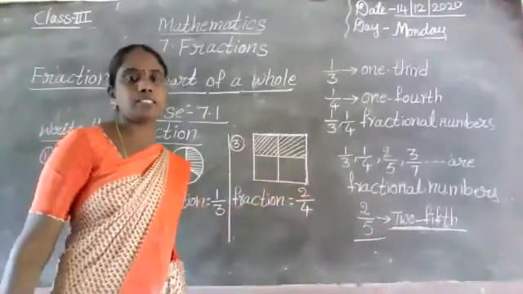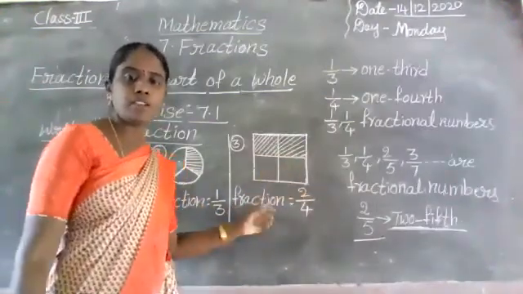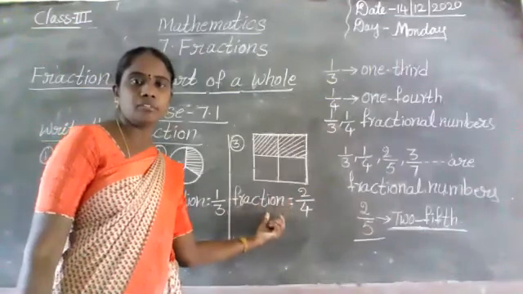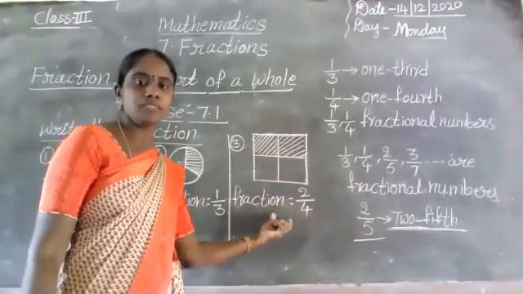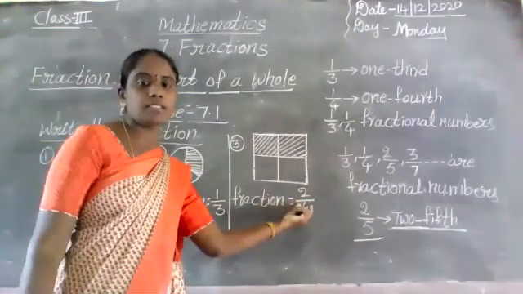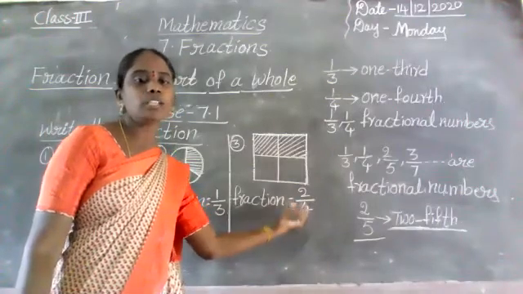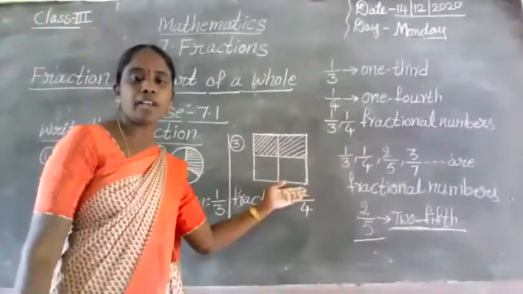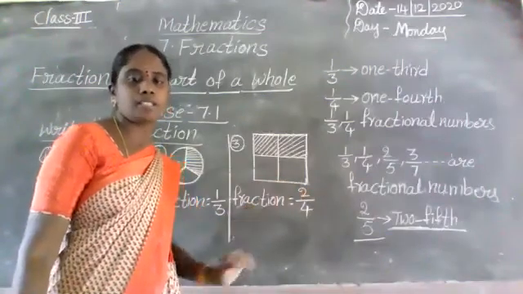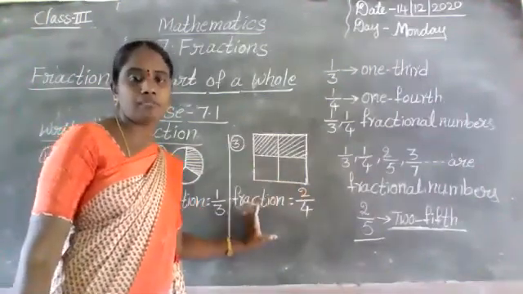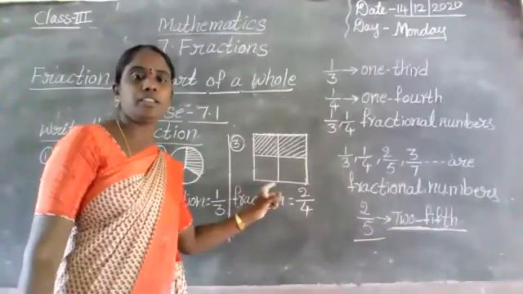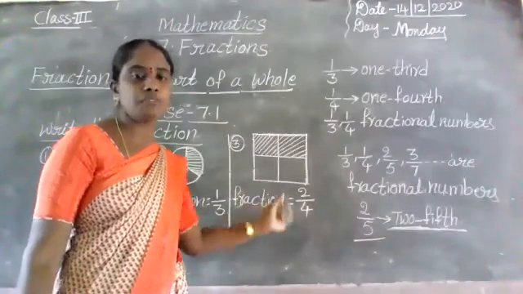For now, just listen to what I am saying. This is the bar. Below the bar, we write total parts. Above the bar, we write shaded parts. This is the shaded parts fraction form in the given figure.